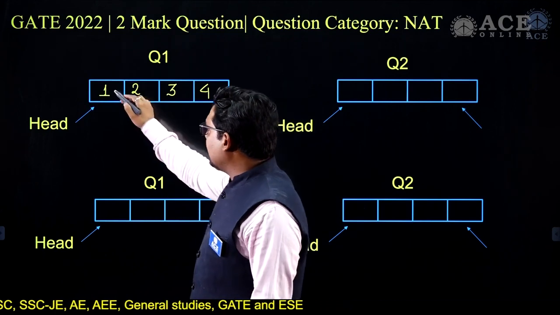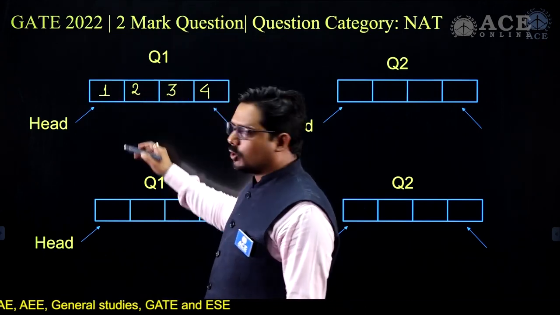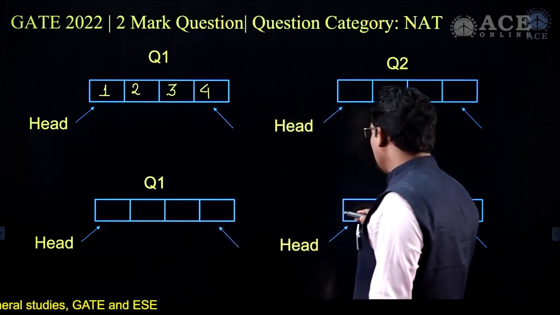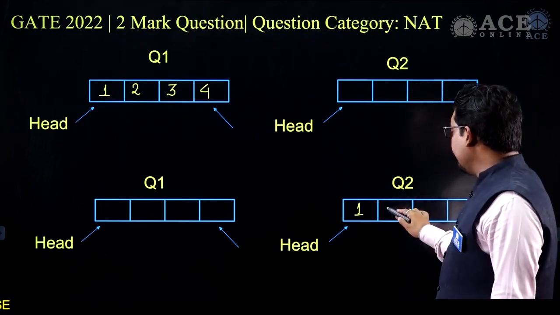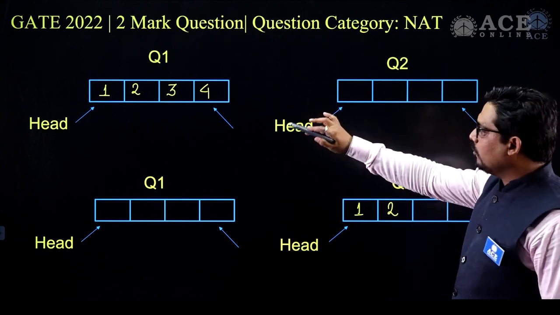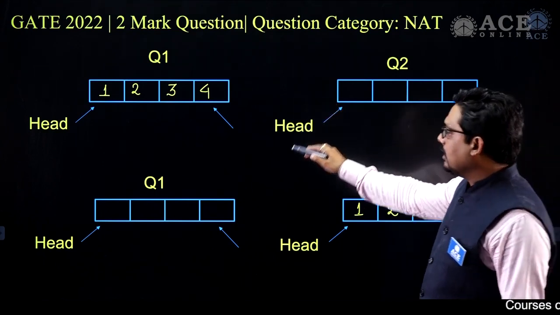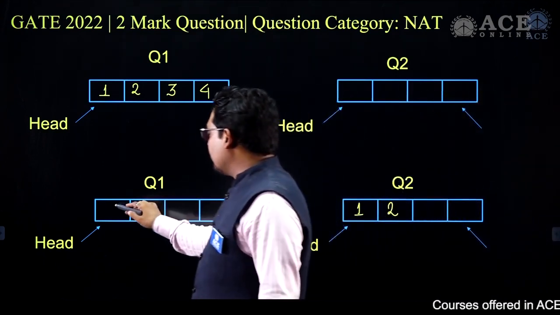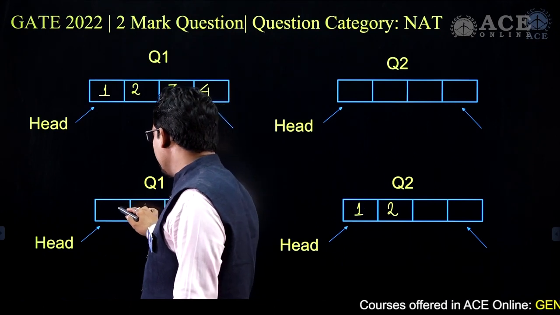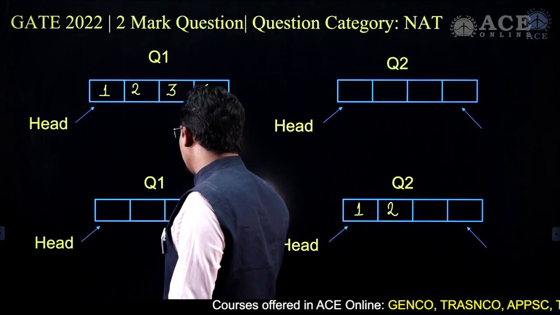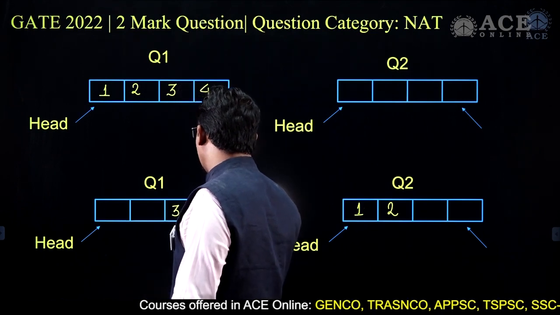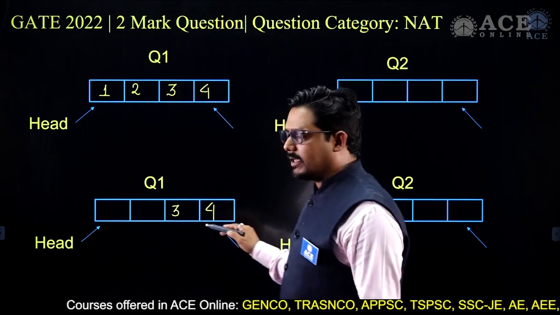So what I'll do here is delete 1 and delete 2, and put them here. I perform 2 times DQ on Q1, and the elements left are 3 and 4, and since it's a circular queue, position-wise let's say 3 and 4 remain here.